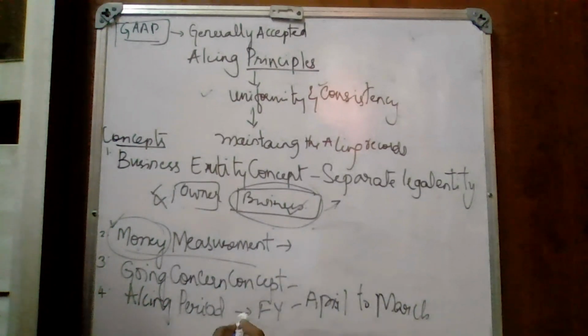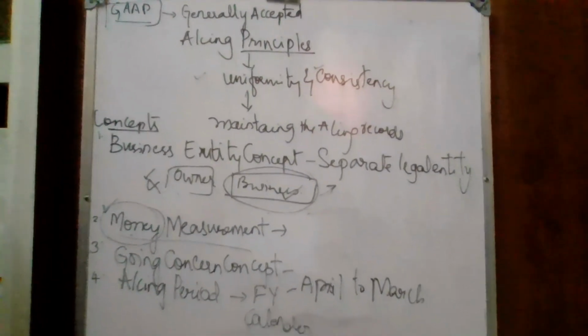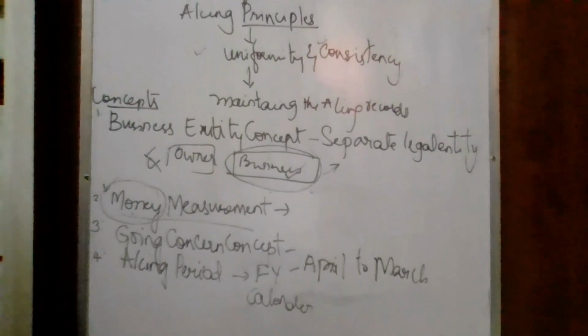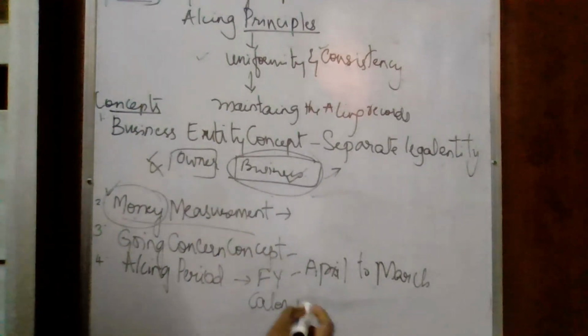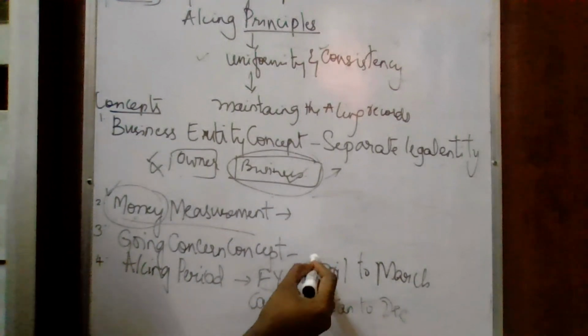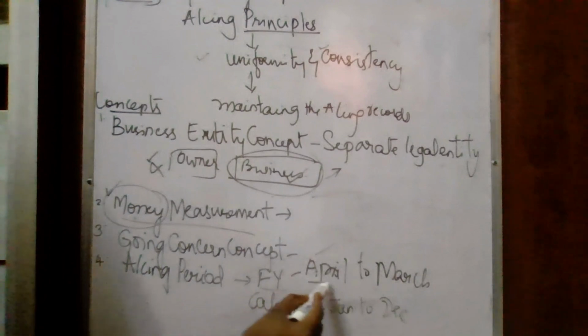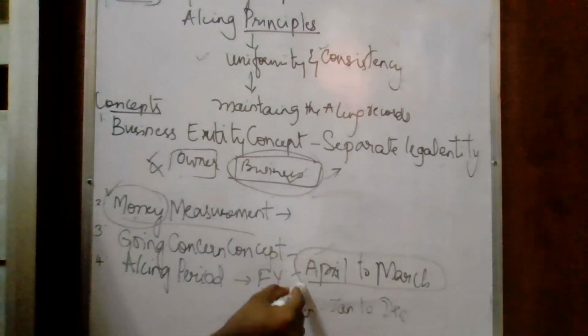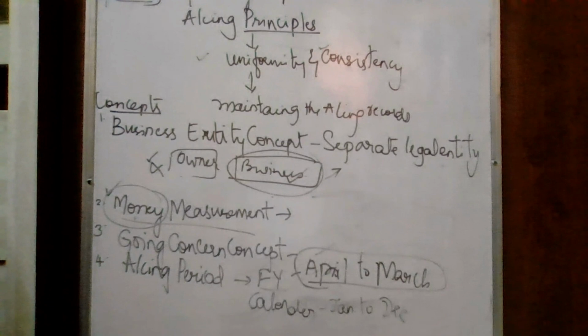There is also the calendar year from January to December, but we follow the financial year April to March. Any transaction in this period shall be recorded in the books of accounts.